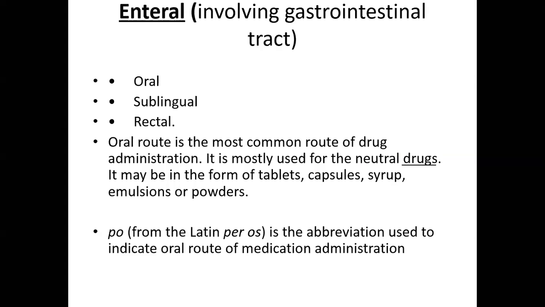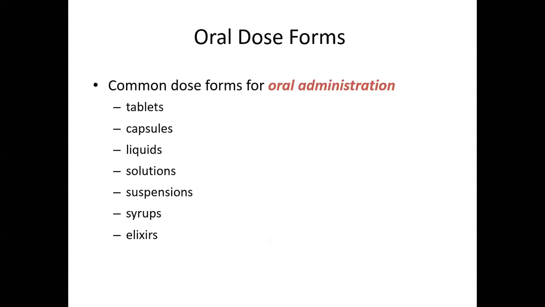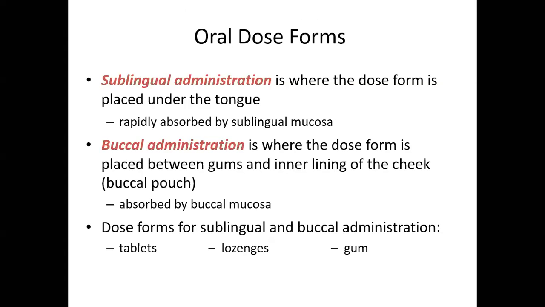If drug is given through vagina, then we write PV. PO is the abbreviation used to indicate oral route of medication administration. Oral forms, common those forms of drugs are the tablets, capsules, liquids, solutions, suspensions, syrups, and elixirs. Sublingual route of drug administration is where the dose form is placed under the tongue, rapidly absorbed by sublingual mucosa.